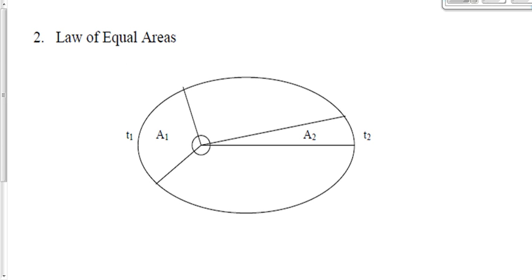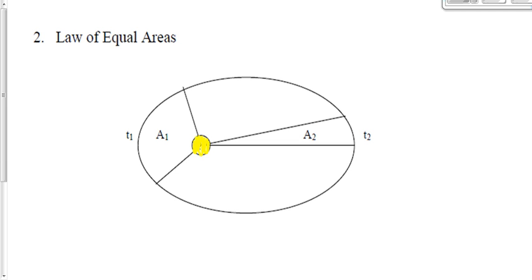Second law, this diagram's even wackier here. The second law is called the law of equal areas. Bear with me on this. Clearly you can see an elliptical path of the Earth going around the sun in the middle here. Here, let's color the sun in yellow. So we're choosing the position that the sun has to be, right? We know it's going to be at one of the focal points of the ellipse. We're making it the left-hand focal point of the ellipse in this particular case.